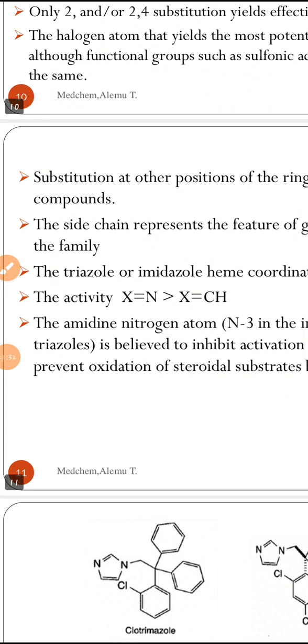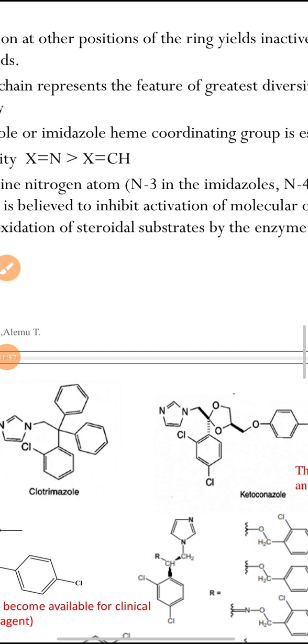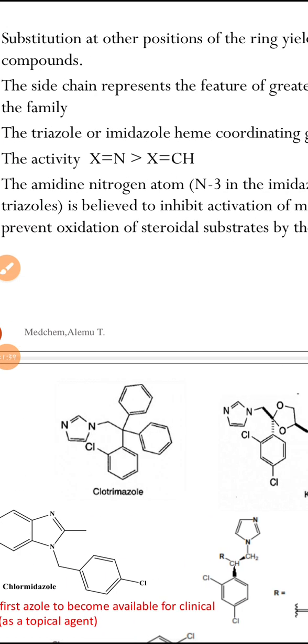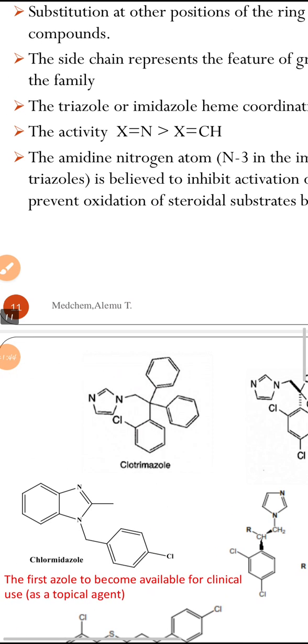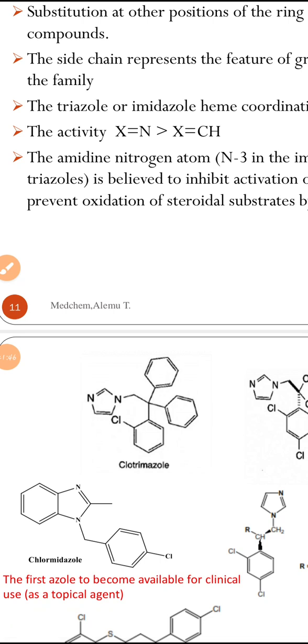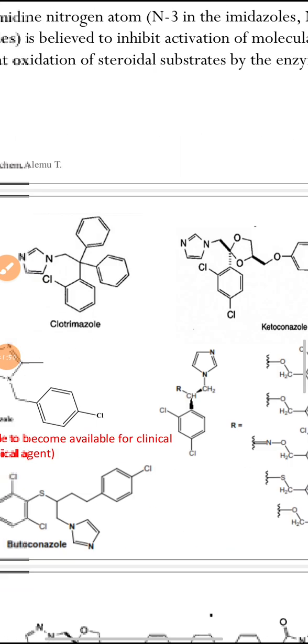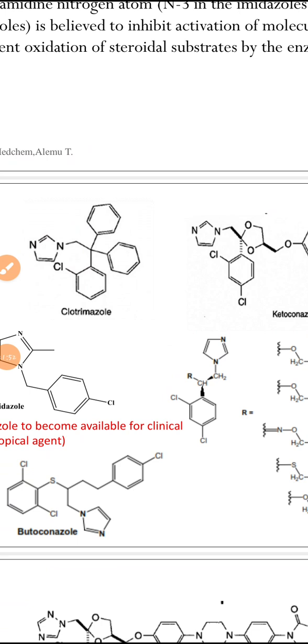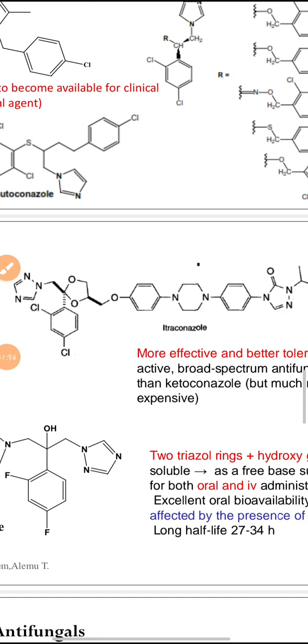This is because the amidine nitrogen atom at the N3 position is believed to inhibit the activation of molecular oxygen. That's why. And it will prevent the oxidation of the steroidal substrate by the enzyme.